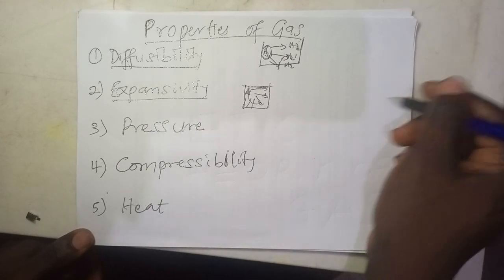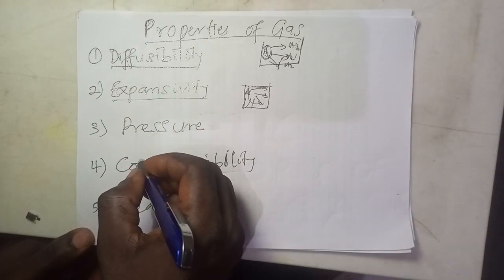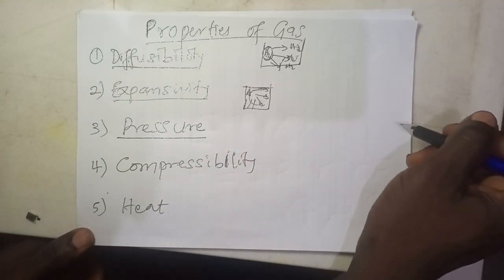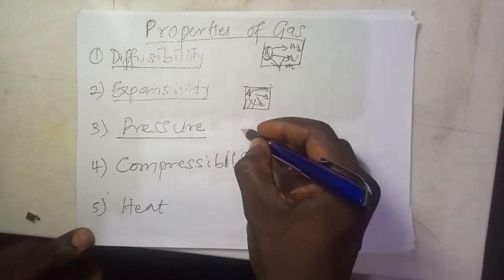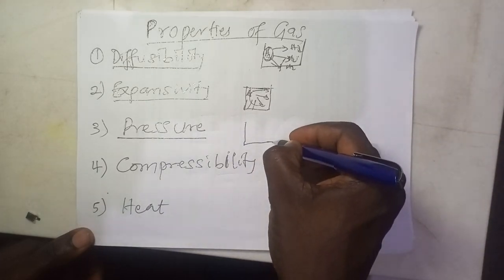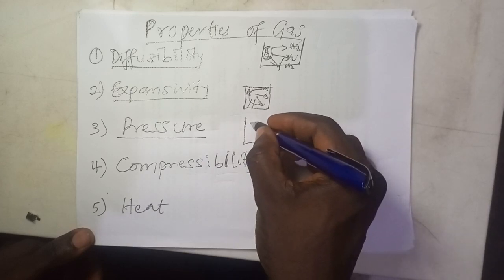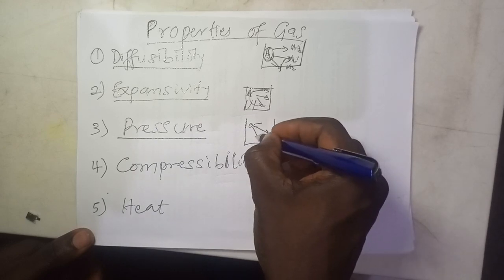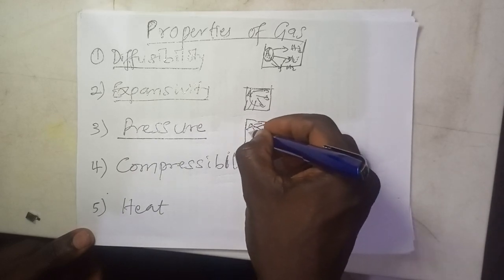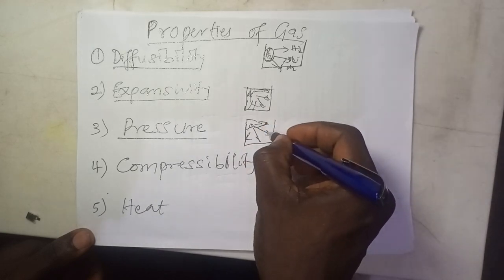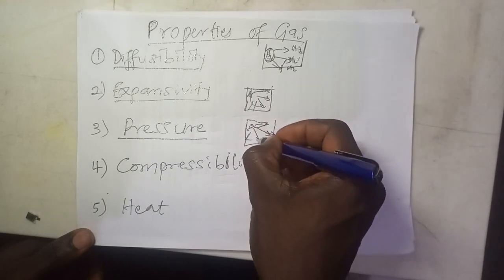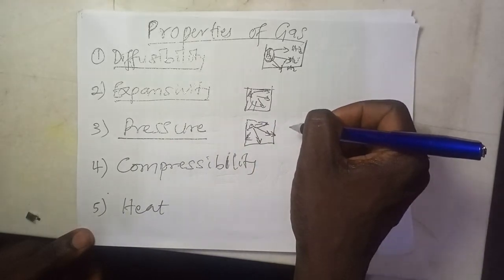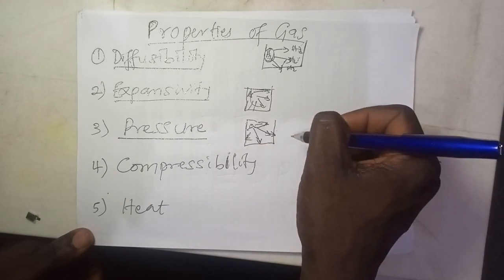Okay, another property of a gas is that gases exert pressure on the walls of the container in all directions. If you have a container this way, and a gas, because of its haphazard movement, it moves haphazardly. As it is moving, it will hit the wall of the container like this. This one will hit the wall of the container, this one will hit the wall of the container. That means pressure will be exerted.